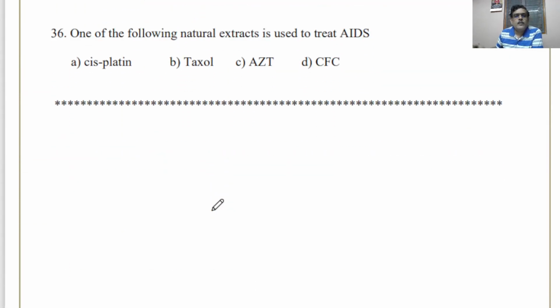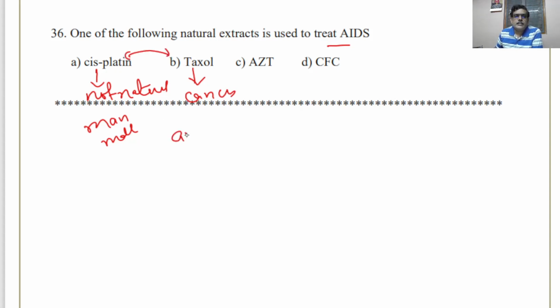Which one of the following natural extracts is used to treat AIDS? See, this is from the introduction part of this chapter. Cisplatin is actually not natural at all, so you can rule out that answer. It is a man-made compound, it is synthetic. Taxol is used to treat cancer. See, both these are anti-cancer drugs, cisplatin and Taxol. Among that, Taxol is naturally occurring.